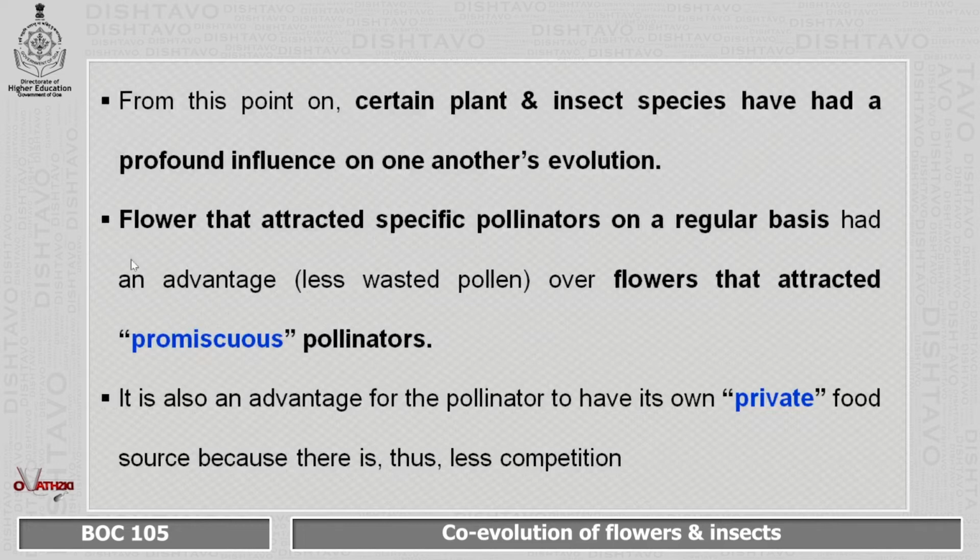It became evident that flowers that attracted specific pollinators on a regular basis had an advantage over the flowers that attracted promiscuous pollinators. As a result, it was also an advantage for the pollinator, as they would have their private food, so that there is an elimination of competition.